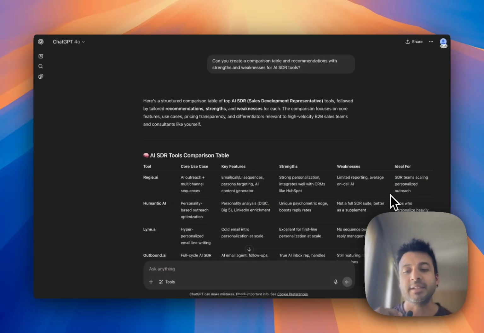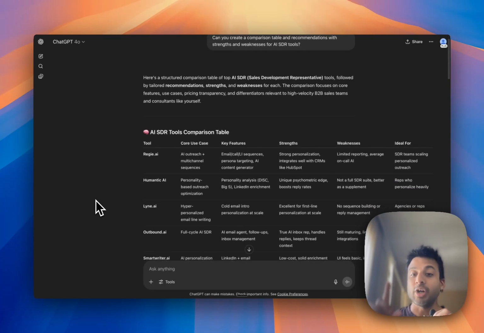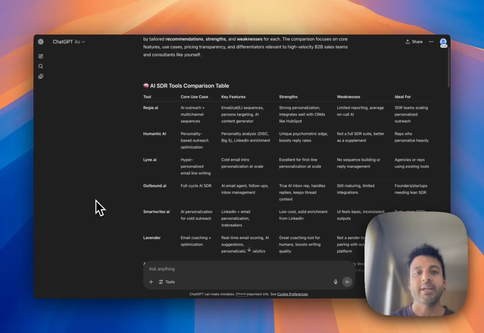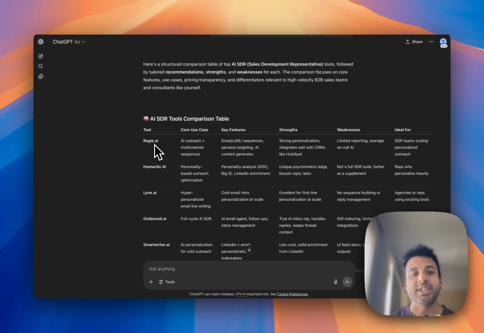So let's look at some practical examples. And in this case, I saw someone talk about this on LinkedIn, and they used AI SDR tools, and I wanted to replicate the results. So in this case, I'm asking ChatGPT, can you create a list of AI SDR tools? And so here it does, this is not using web search. So it's kind of determined on its own that it has enough internal knowledge that it doesn't need web search, and automatically just created a list of tools. And you can see here, Reggie, Humantic, Line, Outbound, SmartWriter. Remember these names, right? I'm going to show you right now what it looks like with web search on.